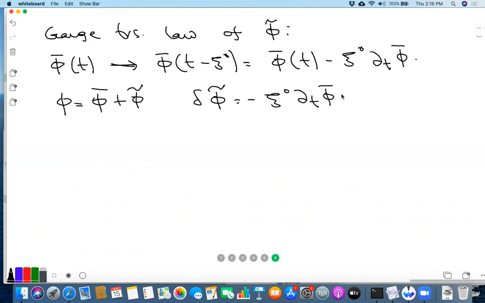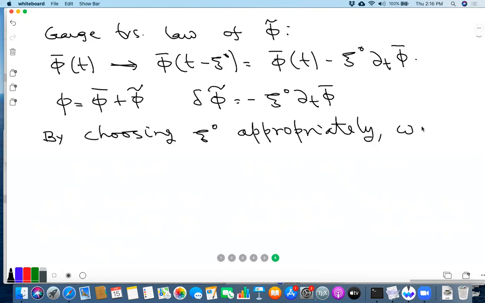Is this point clear? So in particular, this means that by choosing xi naught appropriately, we can set phi tilde to 0. So this may sound a little strange, right? That means that we can set the scalar fluctuations to 0.